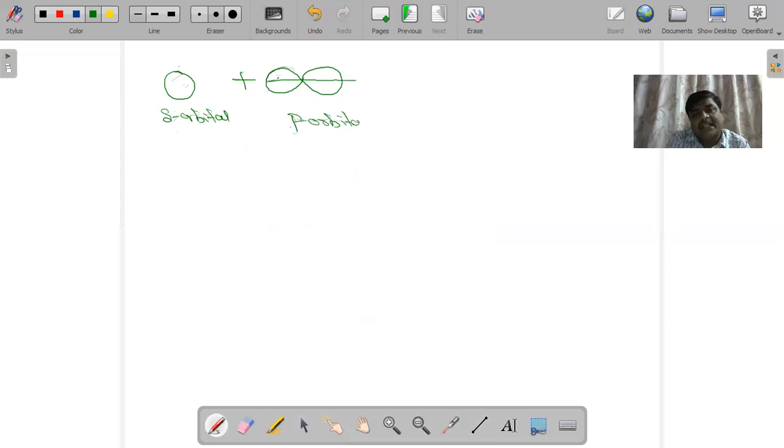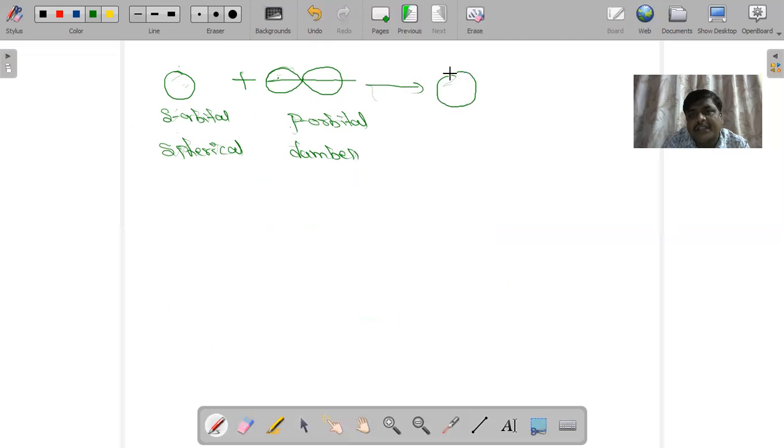We know that the s orbital is spherical in shape and the p orbital is dumbbell in shape. So one s orbital and one p orbital will combine with each other.